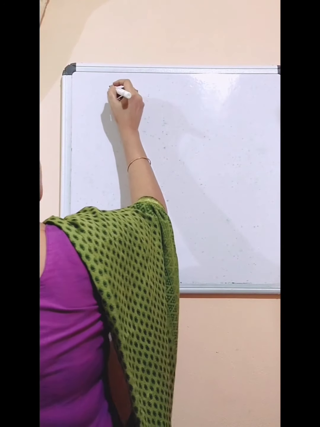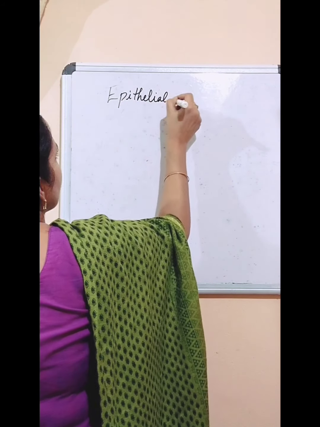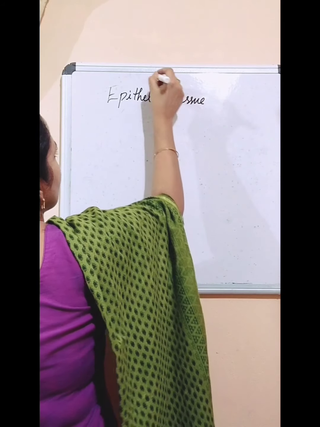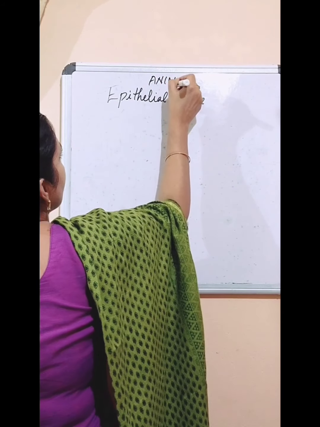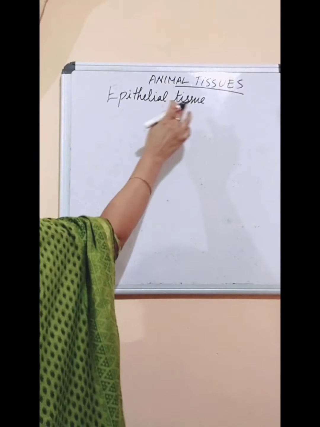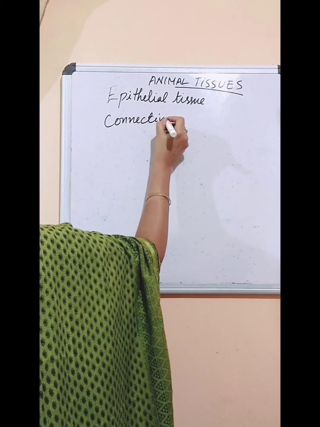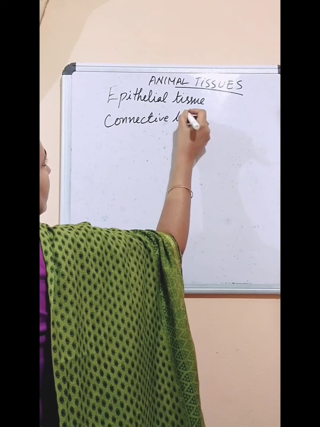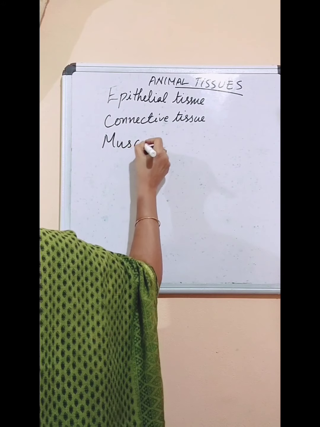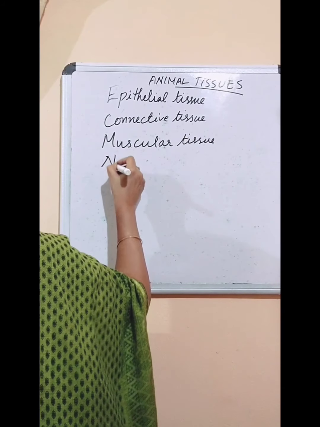The different types of animal tissues are epithelial tissue, connective tissue, muscular tissue, and nervous tissue.